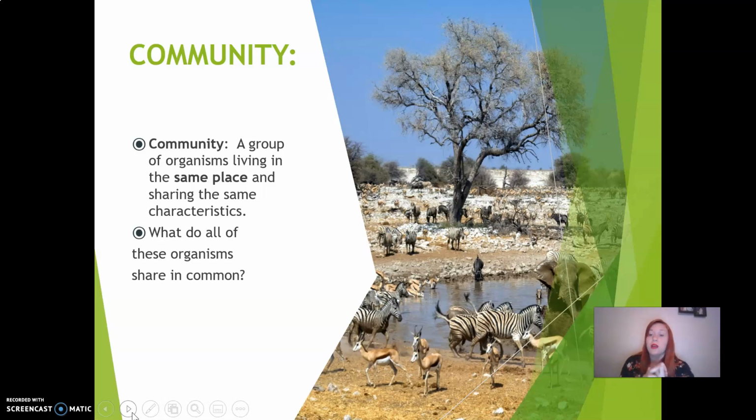So you might have drawn at first one single flower for your organism, and then for your population, you might have drawn many flowers. But now, if you're still drawing flowers, draw many different types of flowers. Or you could draw many different types of animals, all interacting in the same place. But they have to be animals that share the same characteristics. So I wouldn't have a community that has sharks and zebras together. That wouldn't be a community because they don't share the same characteristics. So when you're drawing your community, make sure it's accurate.